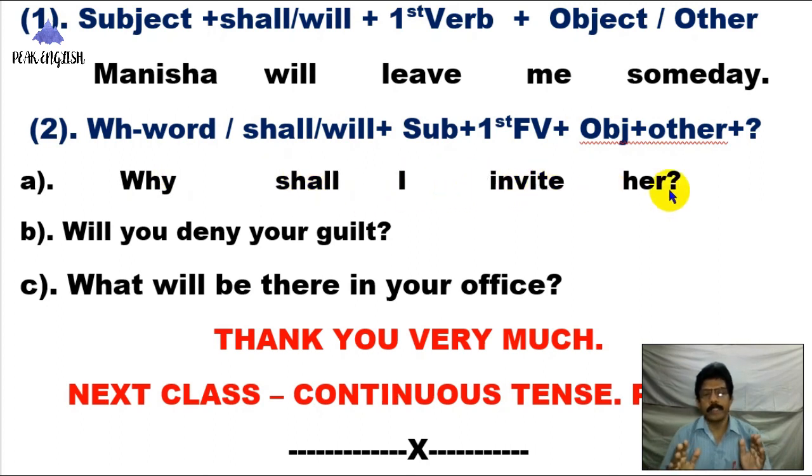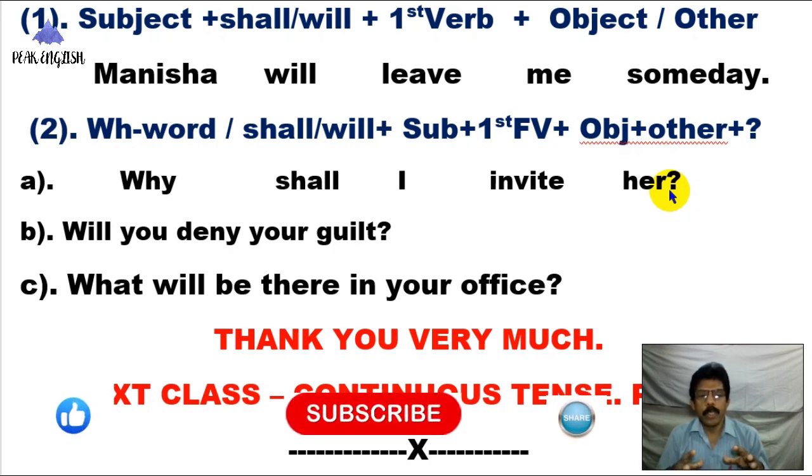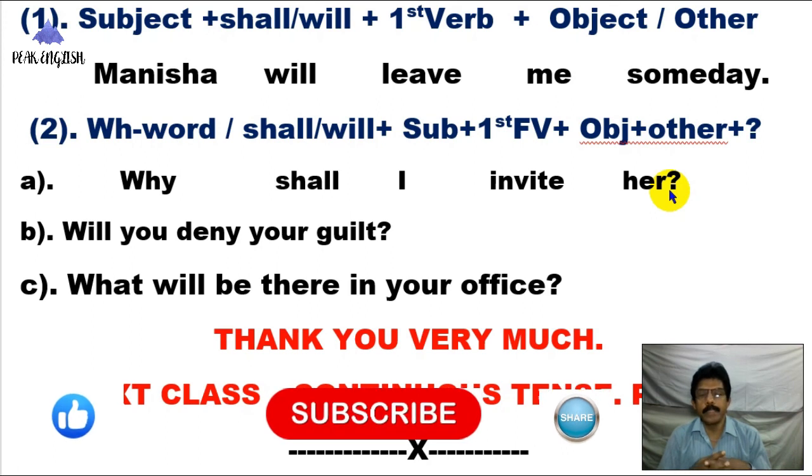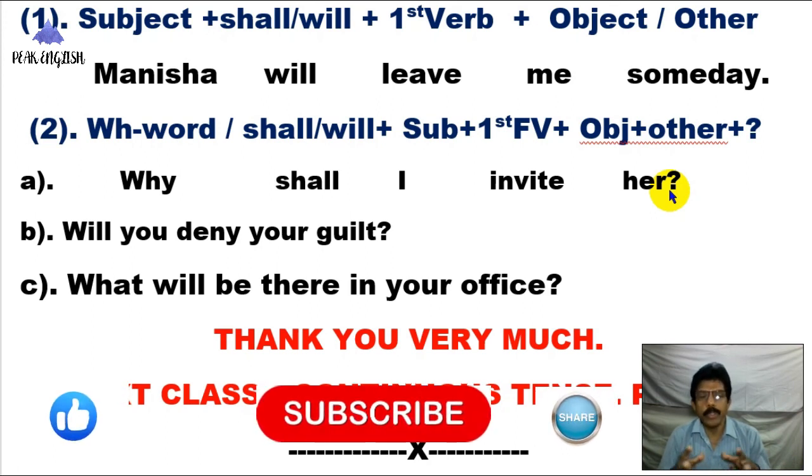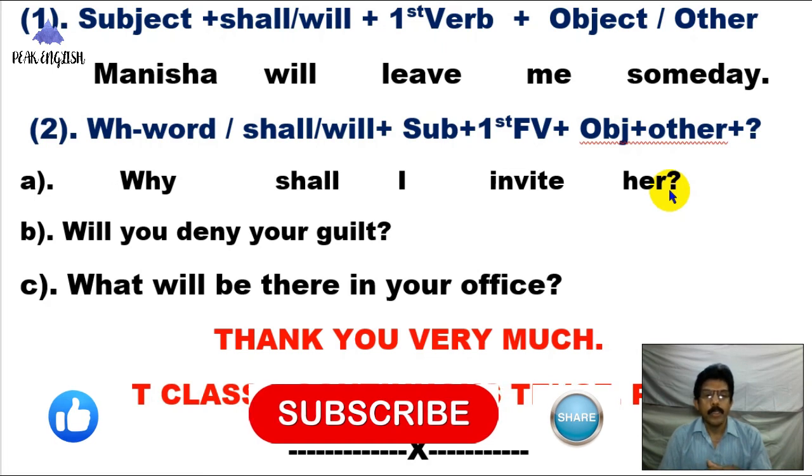If you arrange these words according to the formula or the formation given by me, then in your expression of writing sentences and speaking with other persons, you have to maintain this formula. Will you deny your guilt? What will be there in your office?